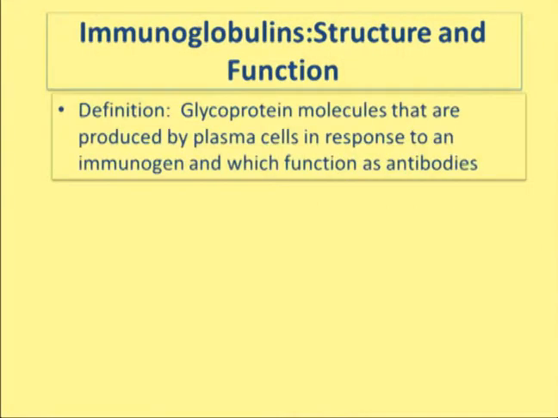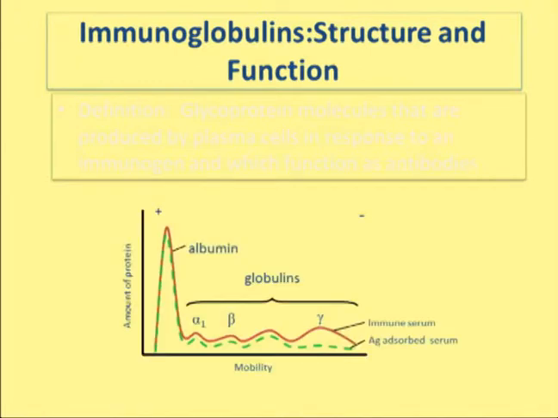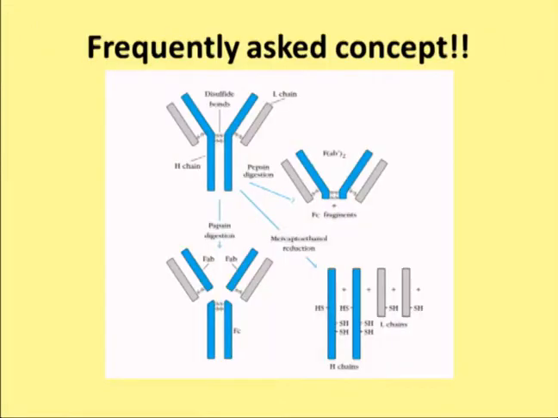Now if we see the structure of antibodies, we have already discussed that it is the gamma globulin fraction of the serum protein which provides immunity, and that is why antibodies are also called immunoglobulins. This diagram has classical importance because this set of experiments resulted in deciphering the structure of the antibody molecule.